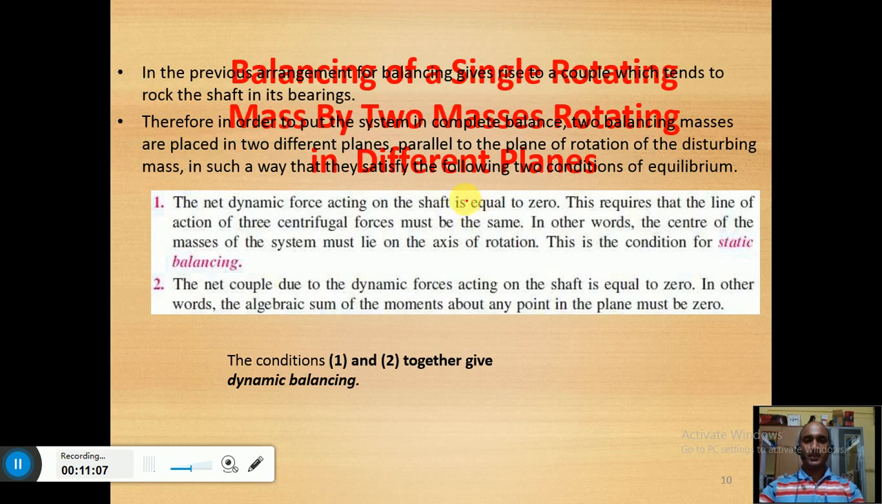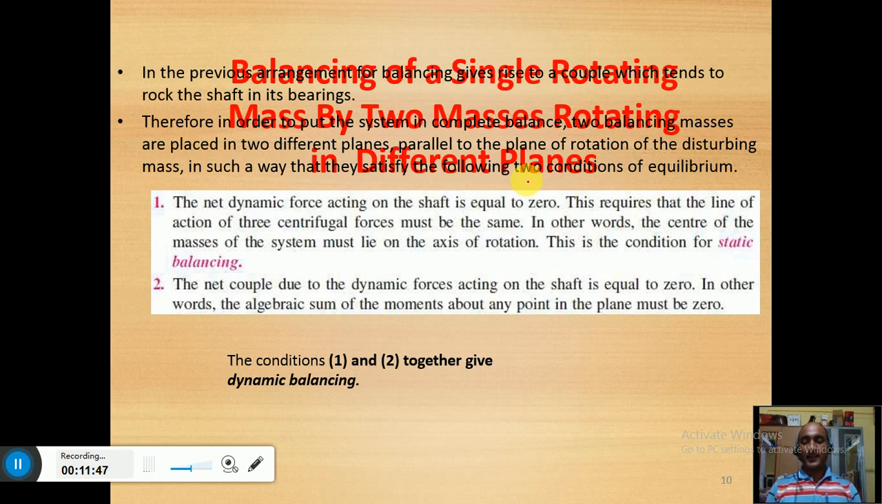Now the next case: balancing of a single rotating mass by two masses rotating in different planes. We are going to put the balancing masses in different planes. So why are we doing that? See, in the previous case, by doing m1 r1 equal to m2 r2, what have we achieved? We have achieved the balance of the centrifugal force. But due to putting the second mass, what happens? Two centrifugal forces are developed in the rotor system, and those centrifugal forces are rotating at high speeds.